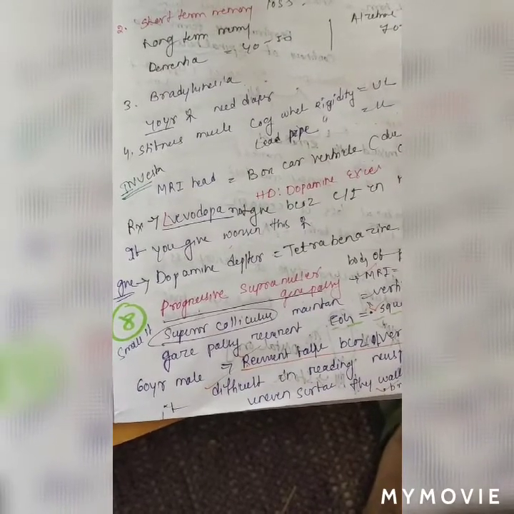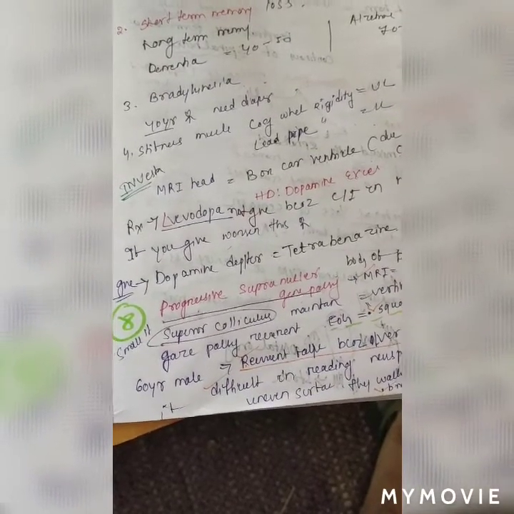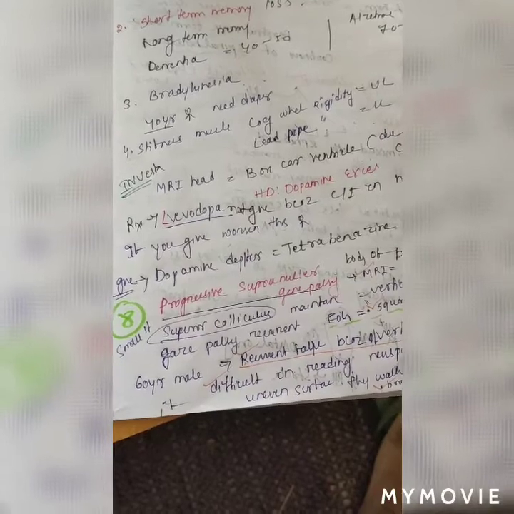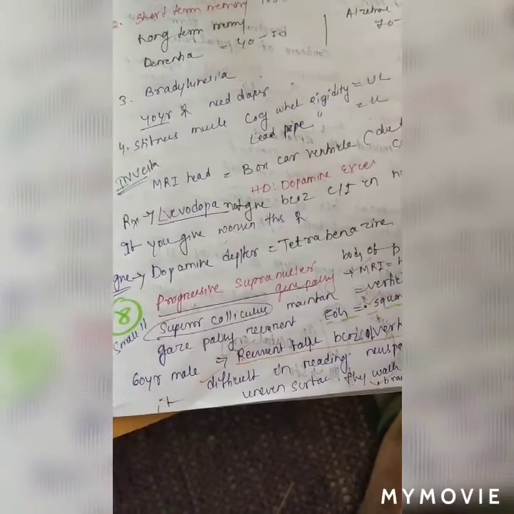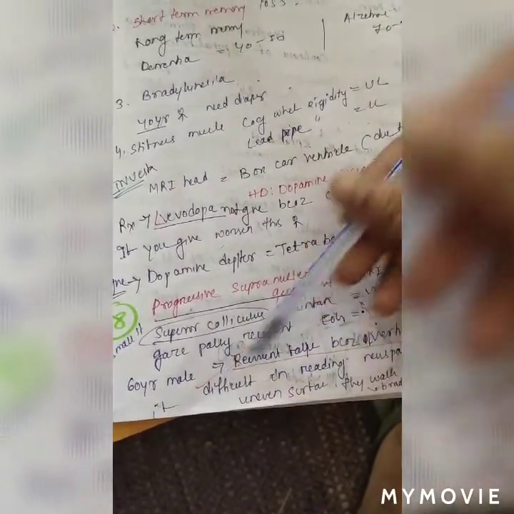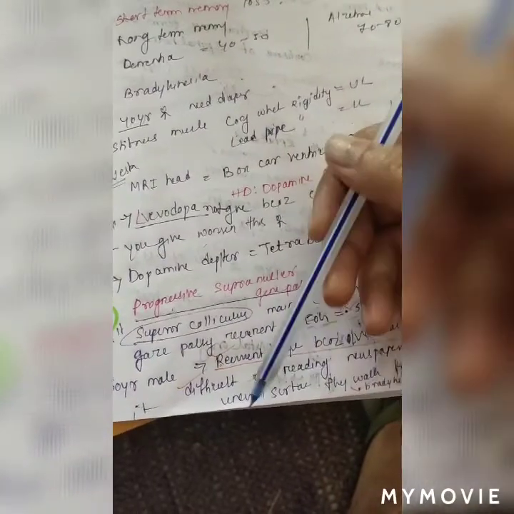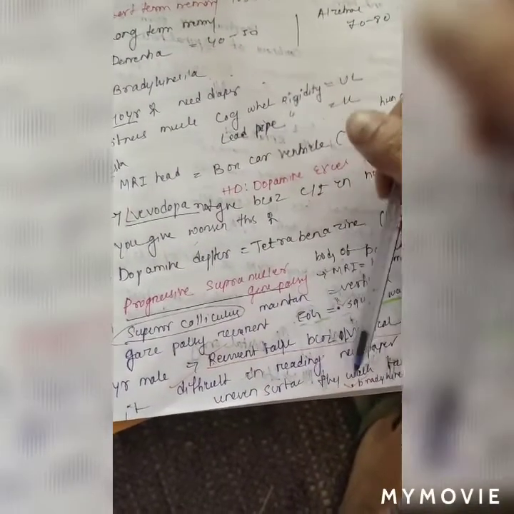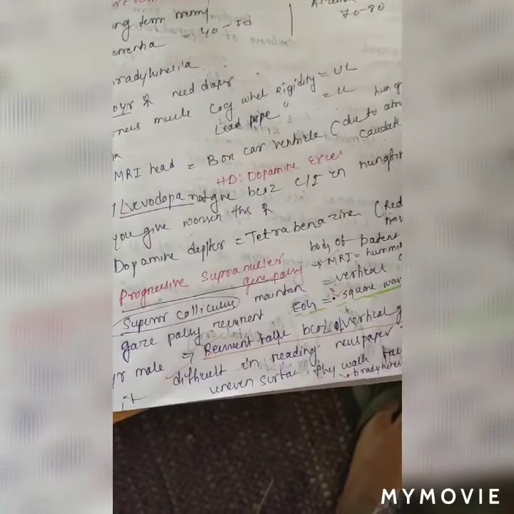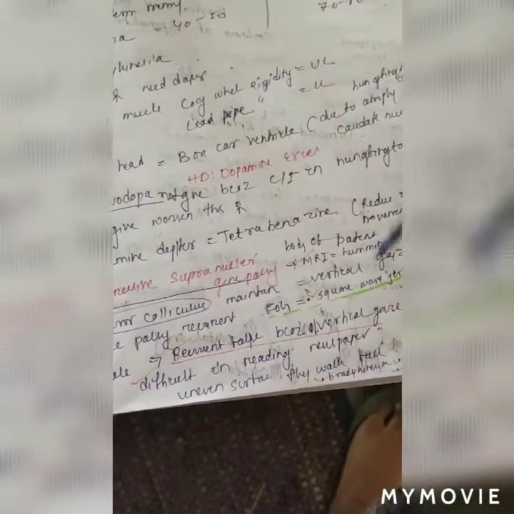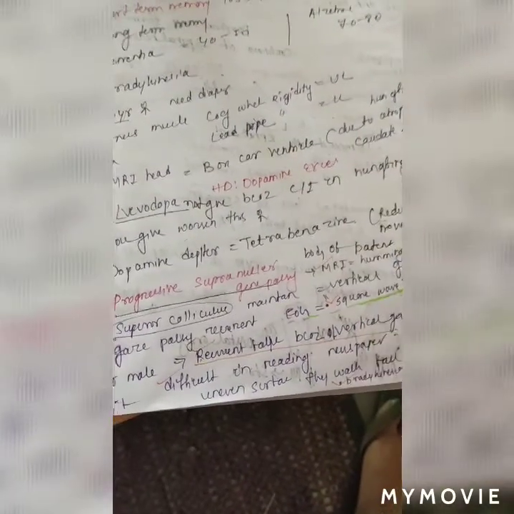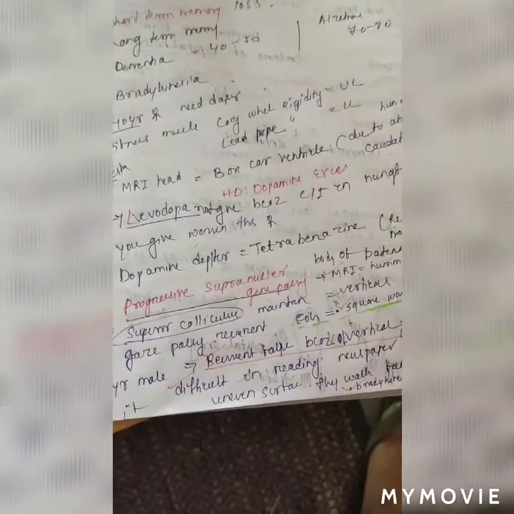What does gaze mean? He doesn't walk properly because he can't see the ground. So there is difficulty in reading the newspaper. On an uneven surface we can walk, but they can't. And while they are eating, the food falls down.